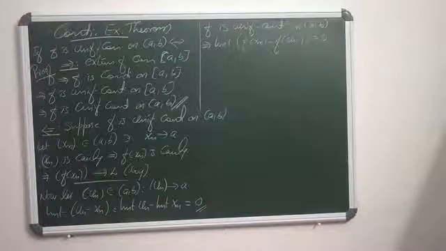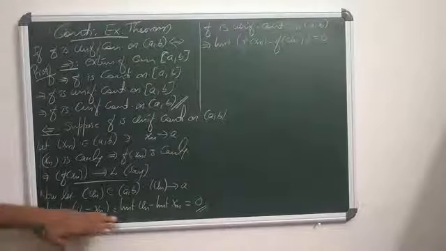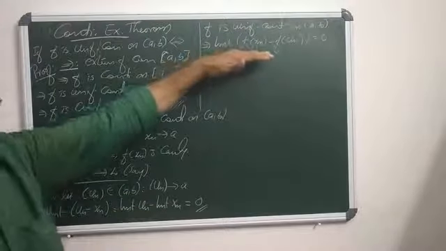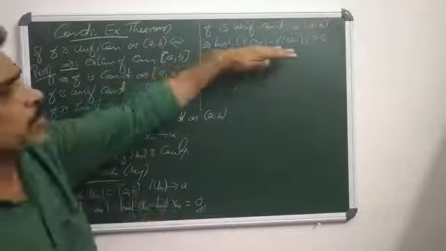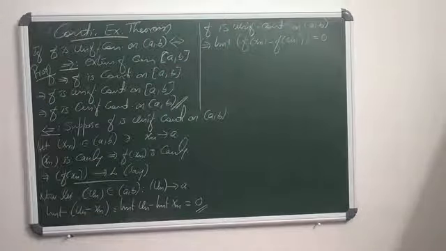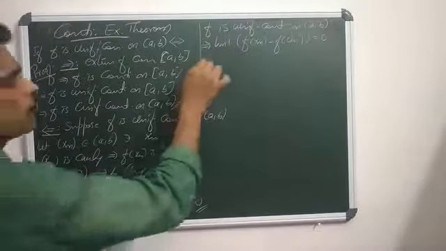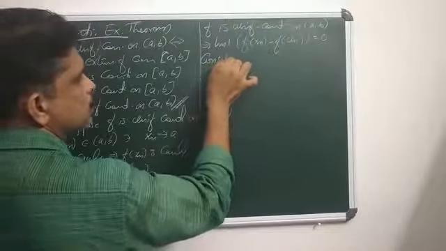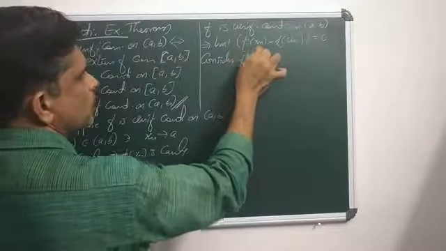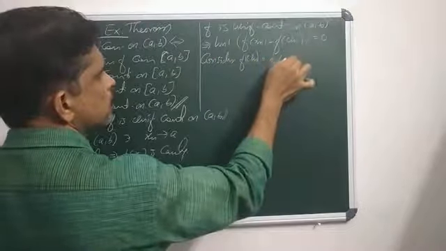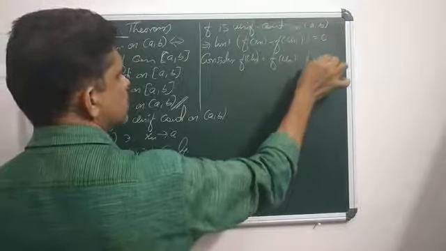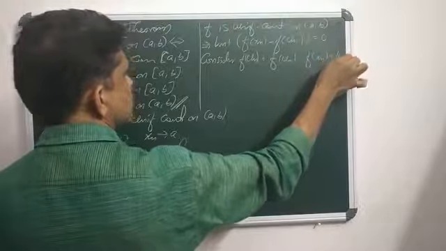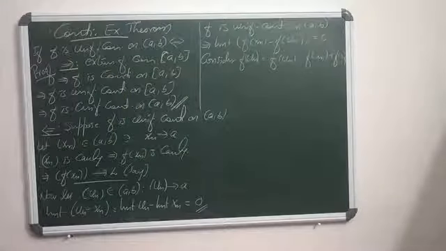Clear? Now consider f of un. We have f of un equals f of un minus f of xn plus f of xn.